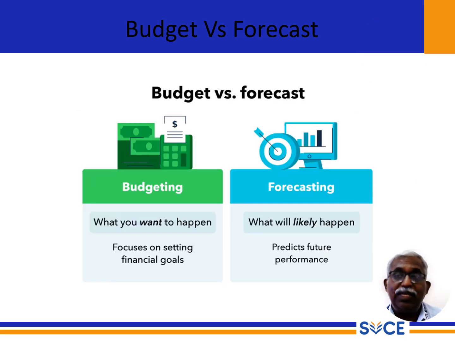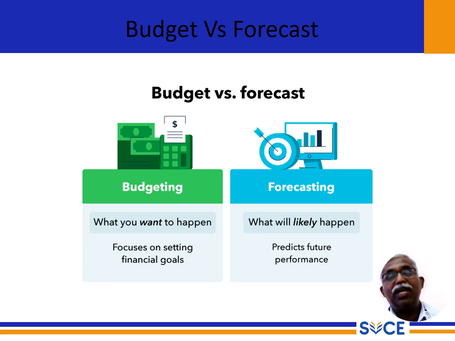Here, please find the difference between budget and forecast. In a startup, on one side we have the budget: income and expenditure detail in the stipulated period. This is the budget. Prediction of the future performance of the company based on the economy, this is called forecasting. So the major difference is that in forecasting we plan to predict based on the data available, time period, and methodology. These are the major key factors.